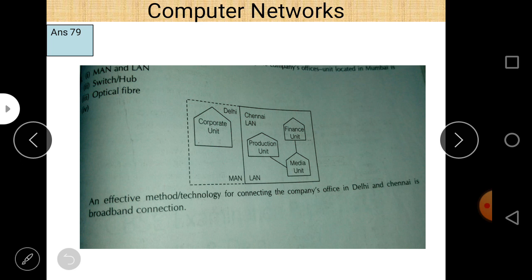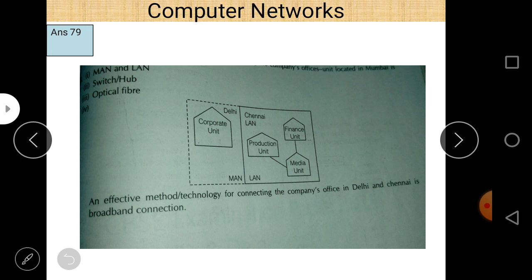And from 10 to 100 kilometers you can write MAN, and from 100 onwards you can use wide area networks. So the answer will vary if the value lies between 10 to 20 kilometers. You can see that in one question MAN is the answer, in another question LAN is the answer. So both answers are correct.